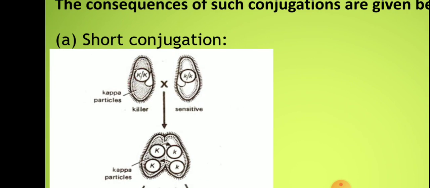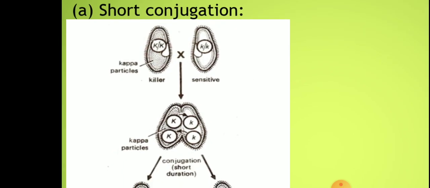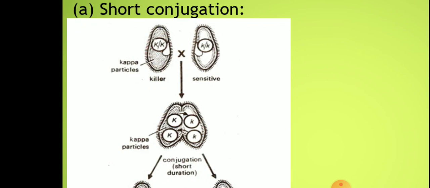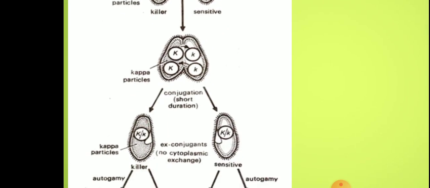In the killer strain, you can observe inside the paramecium it is fully represented with dots, which are nothing but the kappa particles in the cytoplasm. Whereas the sensitive strain is clear, which shows that there is a lack of kappa particles. And when they conjugate, what happens? Here they are conjugating for a shorter duration.